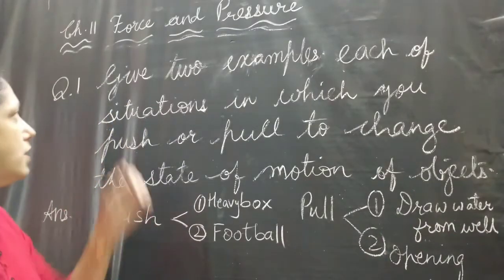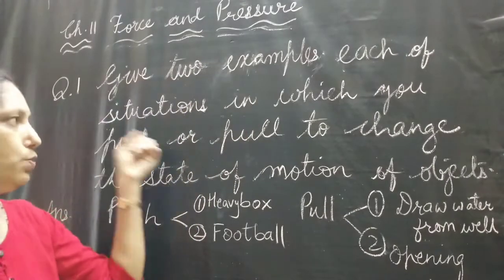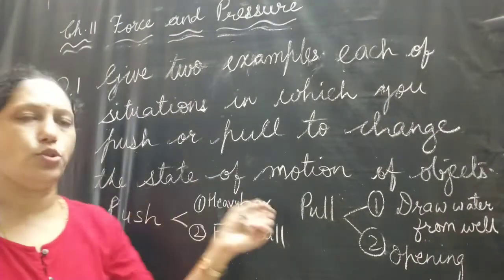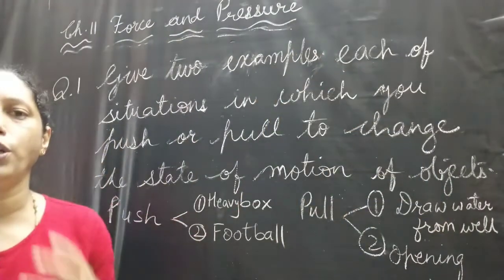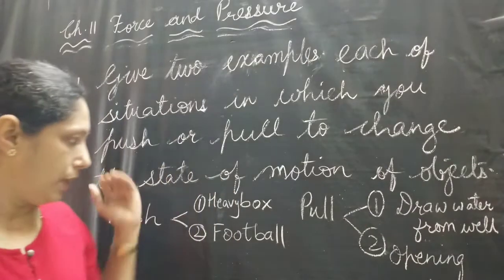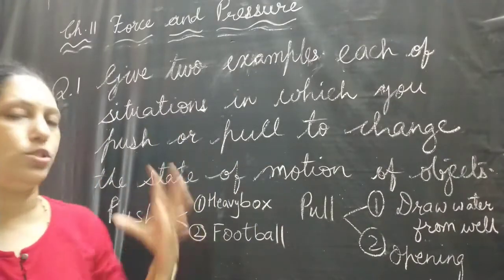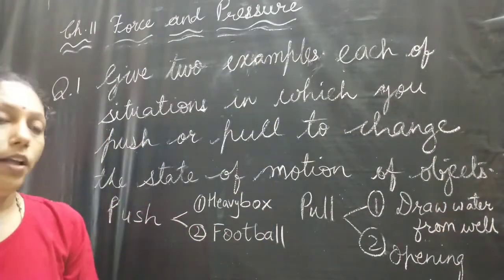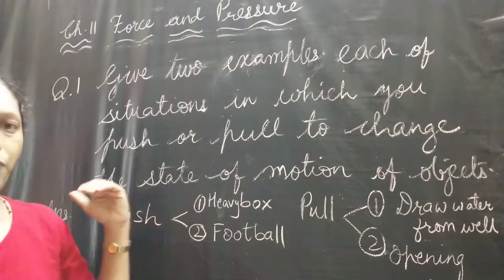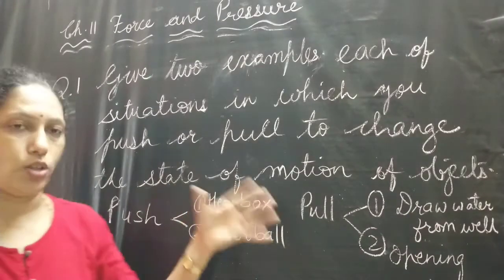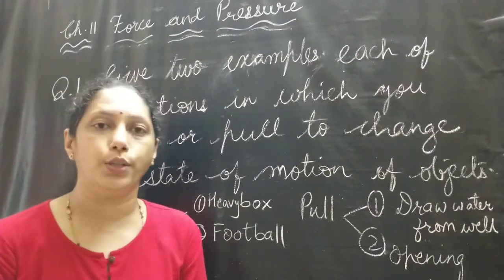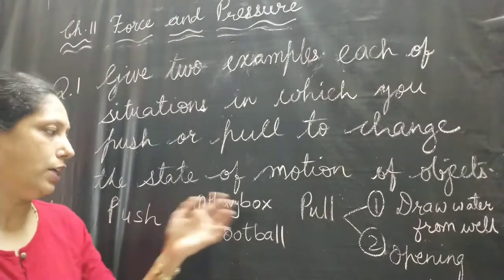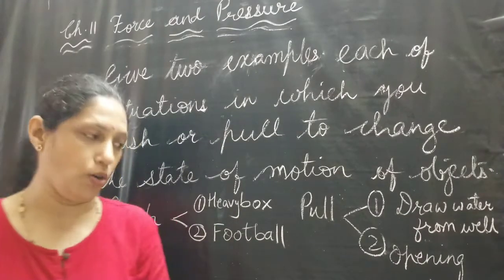The first question is, give 2 examples each of situations in which you push or pull to change the state of motion of objects. Here you have to give 2 examples in which a push is used and 2 examples in which a pull is applied on the object. In push, the first example is a heavy box. If a heavy box is to be taken to another room, then it has to be pushed. So when we are pushing the heavy box, it is changing the state of motion of the heavy box.